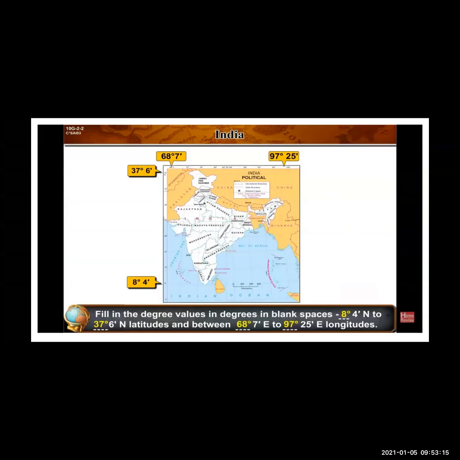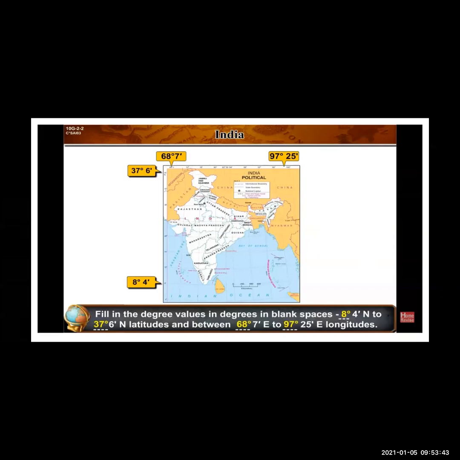Now here you can see, fill in the degree values in the blanks, from dash degree north to dash degree north latitudes. Now what are latitudes? How will we come to know? Here you can see the figures 8 degrees 4 minutes, 37 degrees 6 minutes. The latitudes are the horizontal ones and longitudes are the vertical ones.